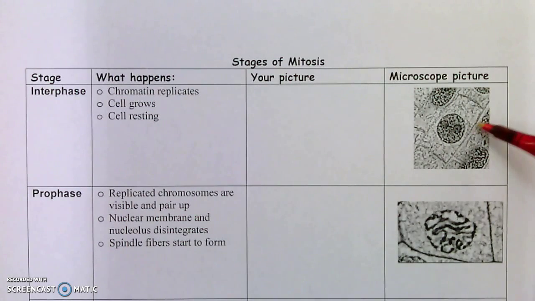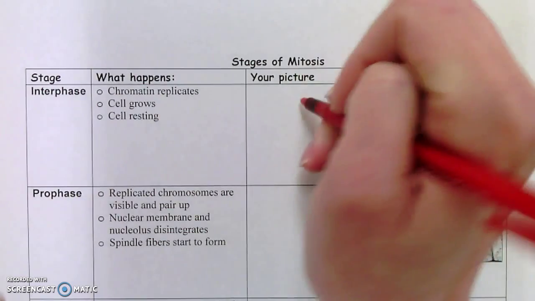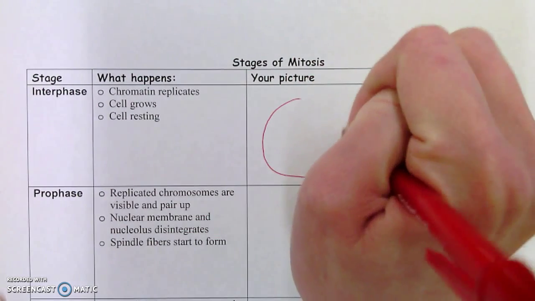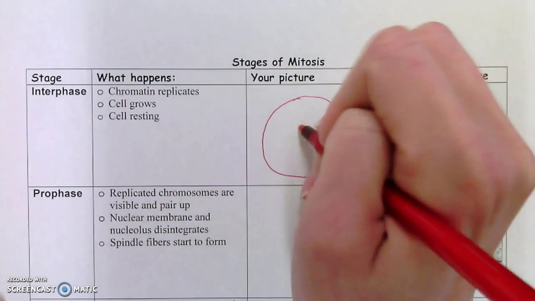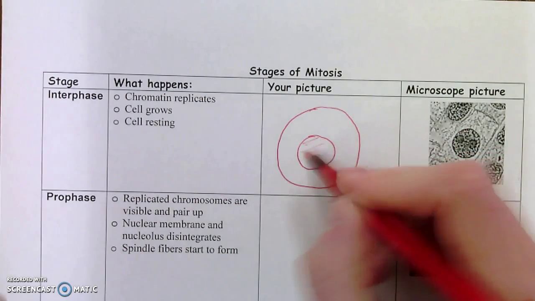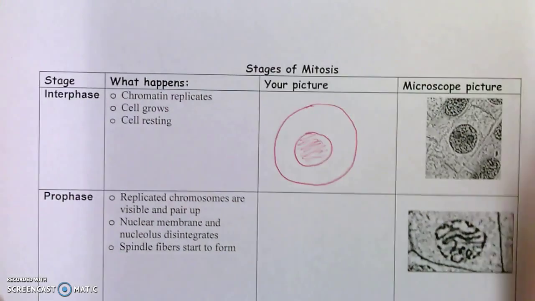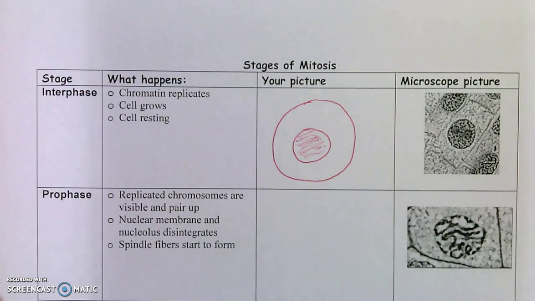This is a picture of a plant cell in interphase. We are actually going to draw a picture ourselves. Our pictures will be animal cells, so we will be drawing circles. So if this is my cell membrane that I just drew, we need a nucleus, and the chromatin just sort of looks like it's lightly colored in. Okay, there's no distinguishable chromosomes.